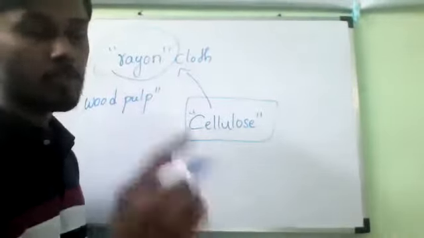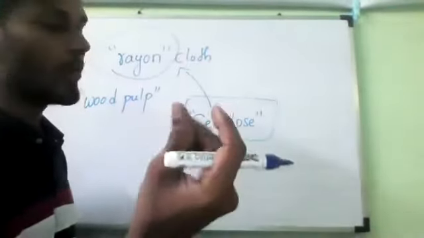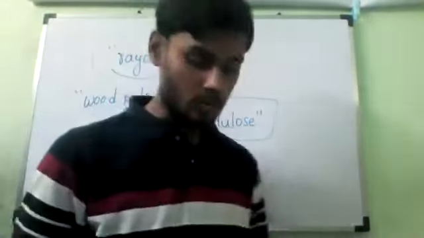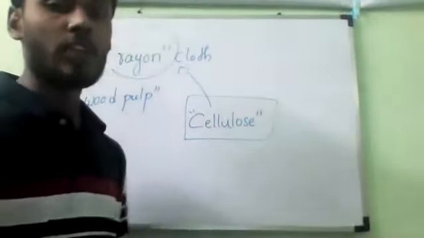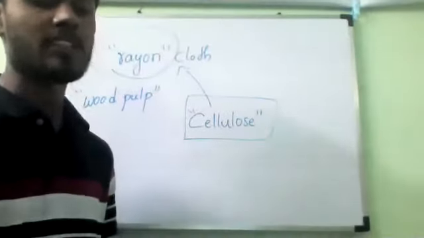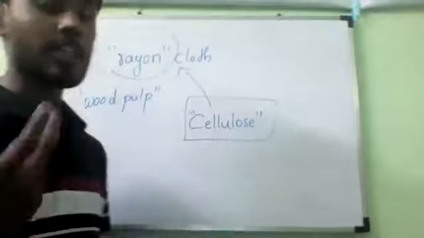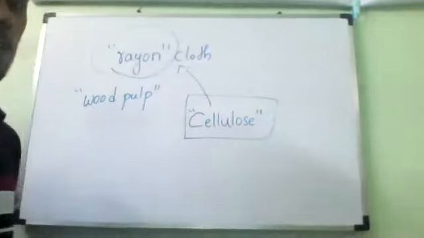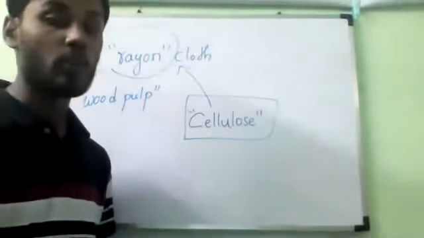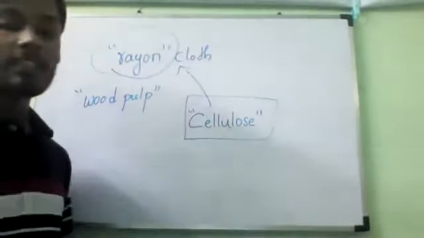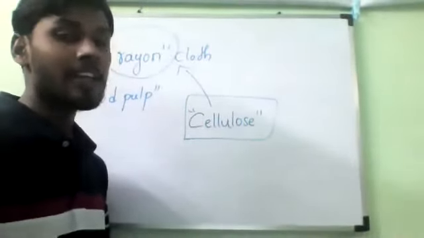This paper is also made up of cellulose, which is obtained from wood pulp. Our papers are made from plants only. Is it yes or no? Writing paper, yes sir. That is why if you waste one notebook, you are killing one tree. That is why they say save the paper, save the tree. Paper is also made up of cellulose from wood pulp. Like that, if you treat it chemically, then only we get an artificial fiber, which we call rayon.